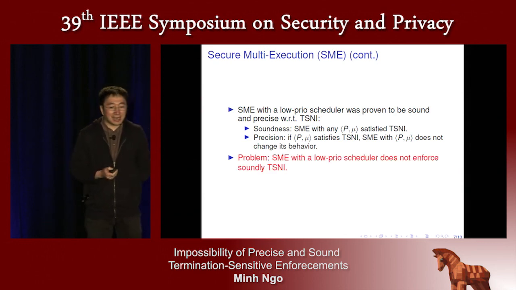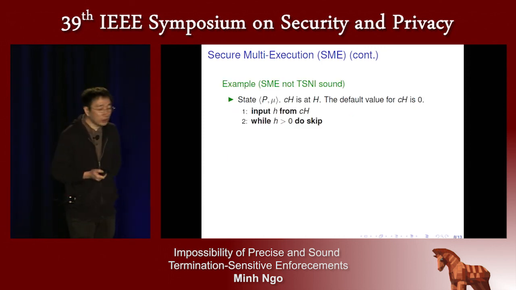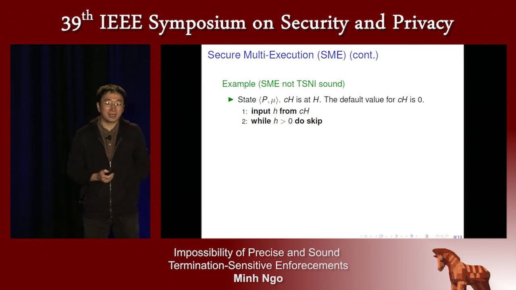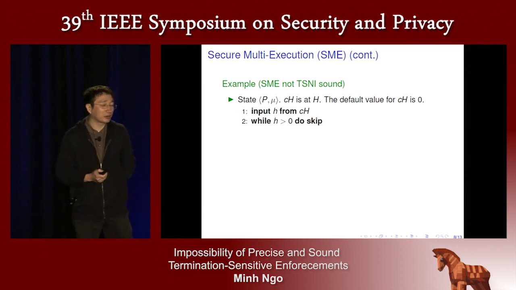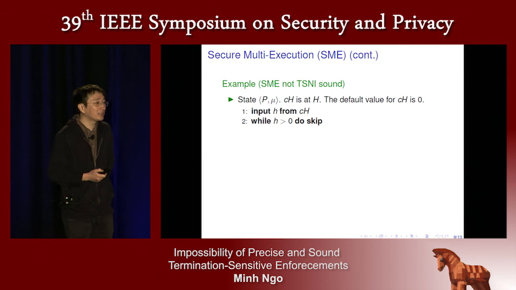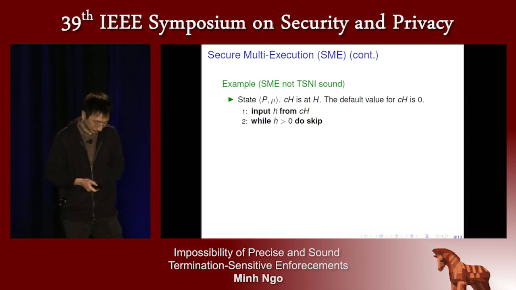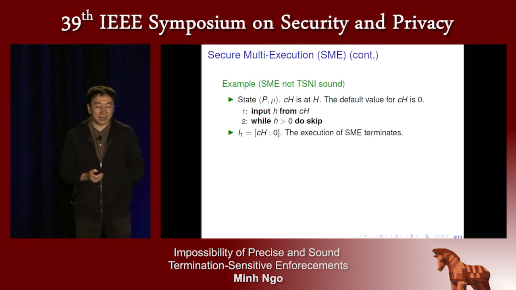But the problem is that SME with a low priority scheduler actually does not soundly enforce TSNI. I will illustrate this problem via an example. In this example, we will execute SME again on the state P and V, where P is the program: input H from CH, and if H larger than 0, then loop, else skip. Notice that CH is a confidential input channel, and the default value for CH is 0. On input I1, with the input value 0 from the input channel CH, as explained in the previous example, the execution of SME terminates.